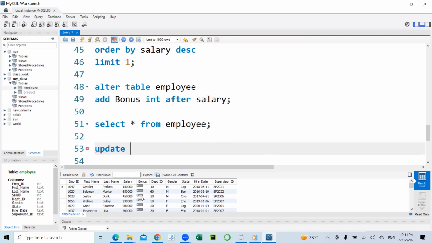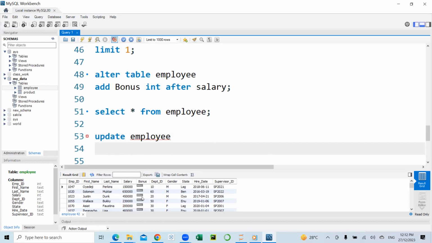So I'll say update employee set bonus equal salary times 0.05. So we are setting the bonus column to be 5% of the salary.